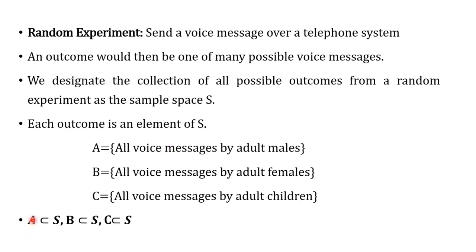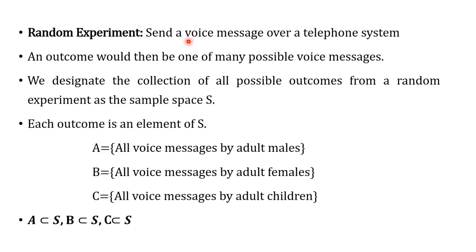Alright, now the question is: is it true that A is a subset of S, B is a subset of S, C is a subset of S? It is absolutely right, because S is a sample space with all possible outcomes of this random experiment.